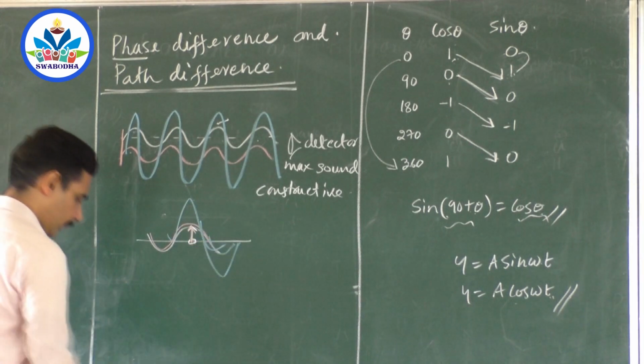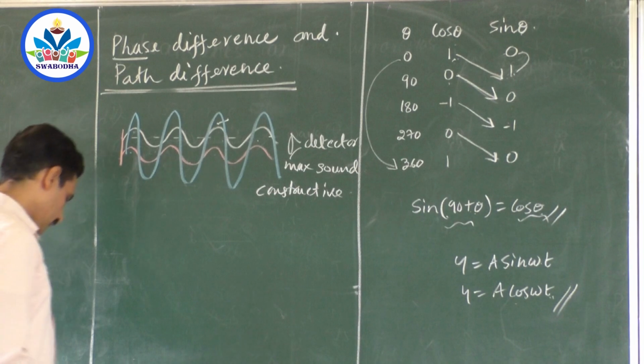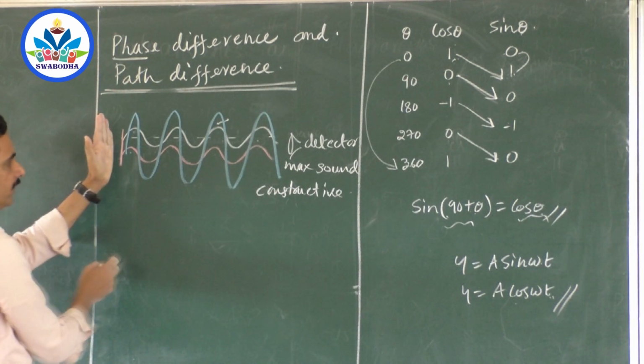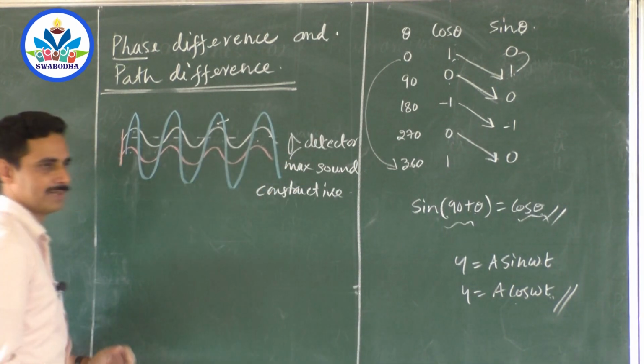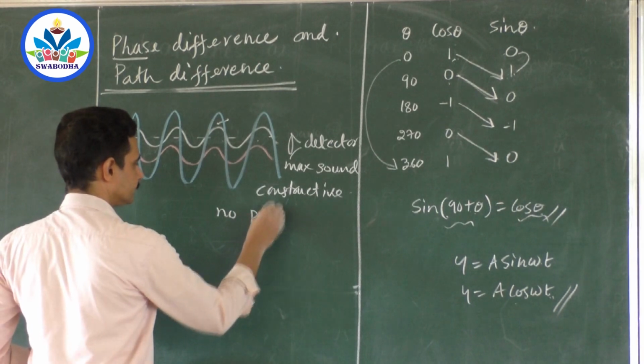Because they will ladder. So when the crest falls on crest, it is called constructive interference. Now let me push the other. Now both the tuning forks are at the same point. Distance of traveling is the same. Now I say that there is no path difference.